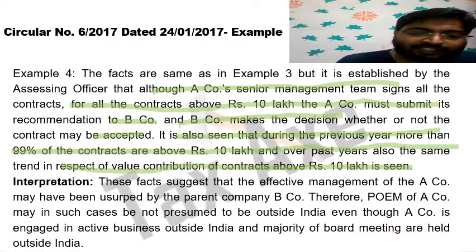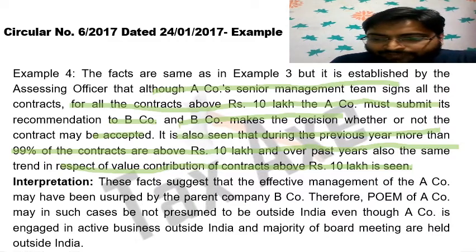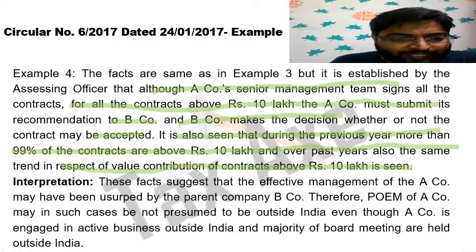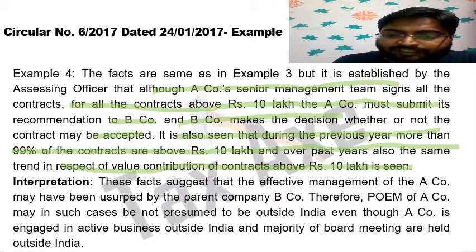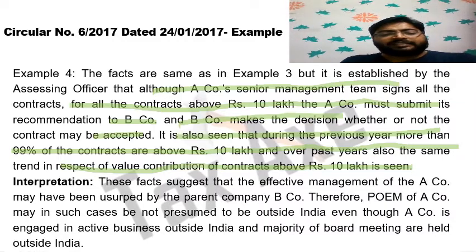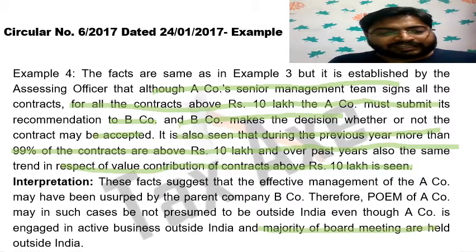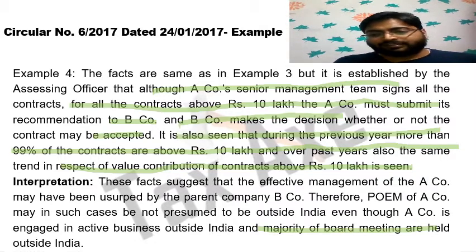See the interpretation. The facts suggest that effective management of A company may have been usurped by the parent B company. Therefore, POEM of A company may in such cases not be presumed to be outside India, even though A company is engaged in active business outside India and the majority of the board meetings are held outside India. Understand? I think this point is clear to all of you.